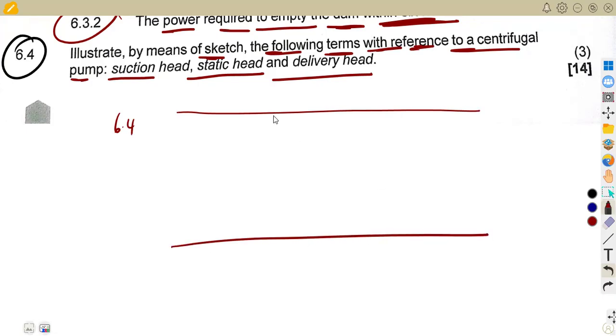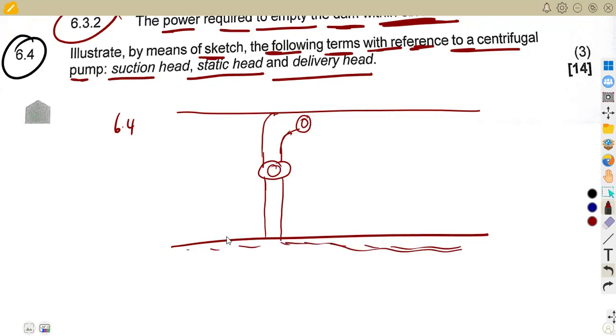Let's say our pump is connected this way. This is a sketch, guys. You can draw something that is better than this. So that is our centrifugal pump in this case. At this point we're gonna have two sections.